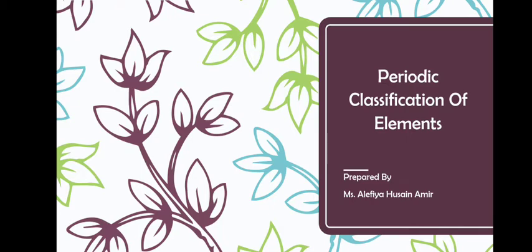Now, what is the significance of periodic classification of elements? First, it makes the study of elements easy, right? Because we have a fixed pattern in which the elements change their properties, and also it helps in discovering new elements. At least you can come to know which element can be placed where. Even if the element is not discovered till yet, you will know the element which is missing will have certain properties. Followed? So that is what we are going to see in this particular video. So let us start